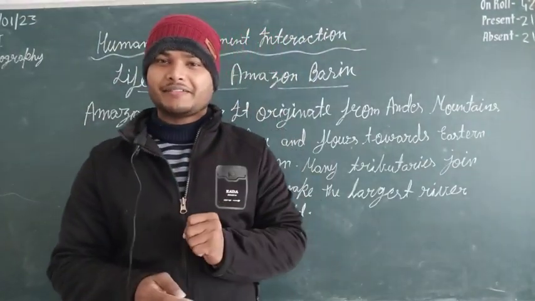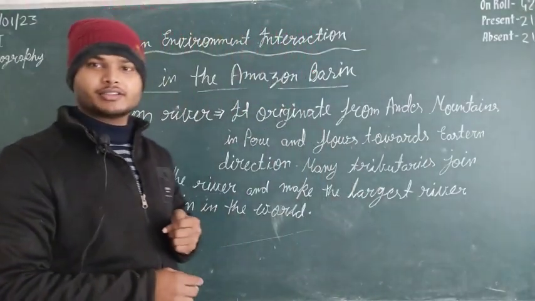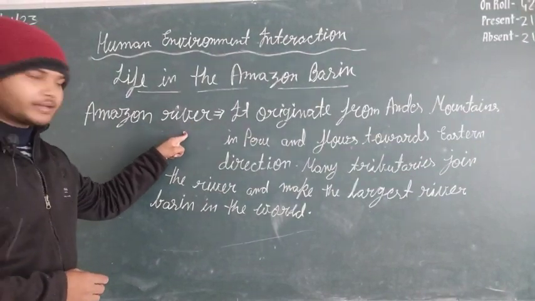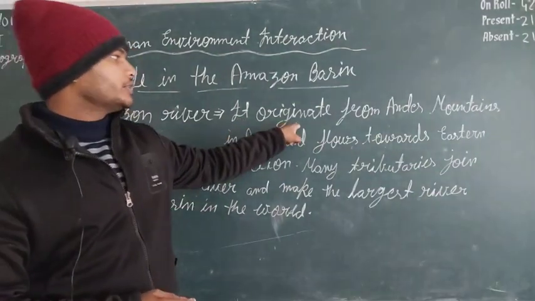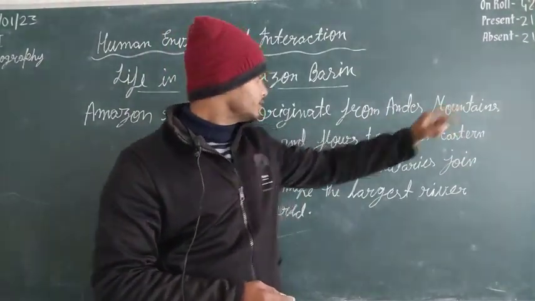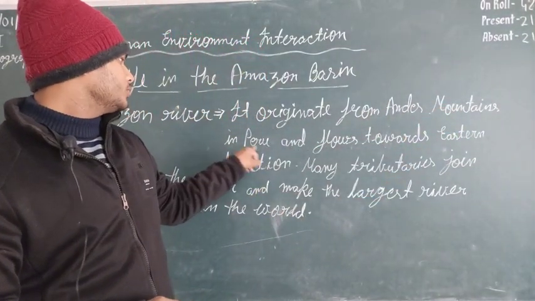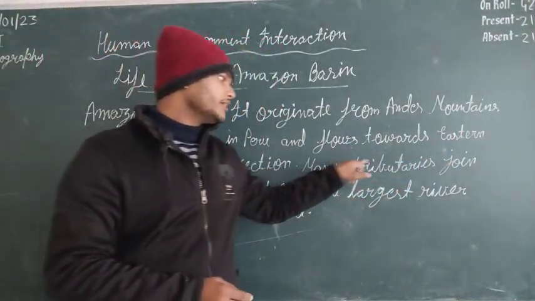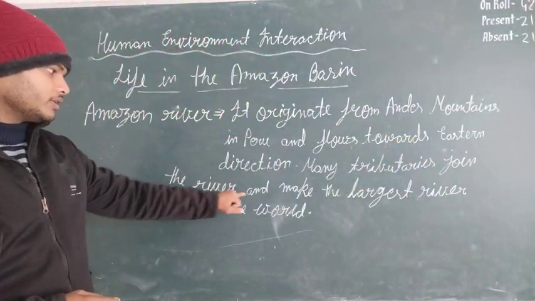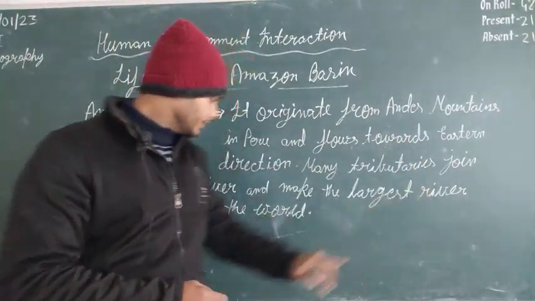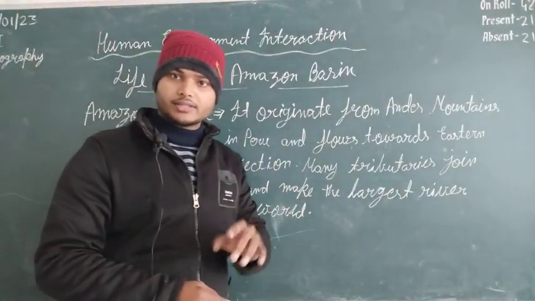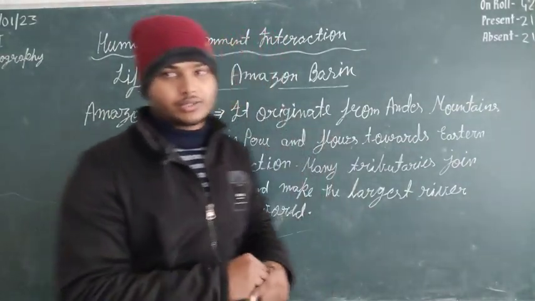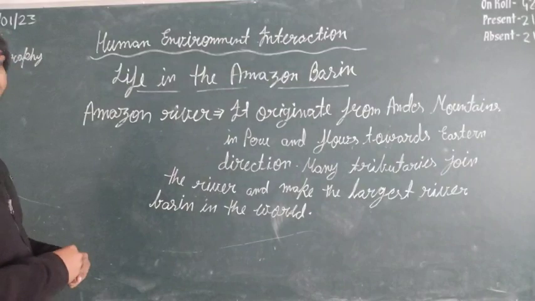Now, whatever we have discussed, I have written here on the board. Just look here carefully at the Amazon River, and prepare your notes. It originates from the Andes mountains in Peru and flows towards the eastern direction. Many tributaries join the river and make the largest river basin in the world. We can say that the Amazon river basin is the largest river basin in the world. You take a screenshot and complete the notes accordingly.